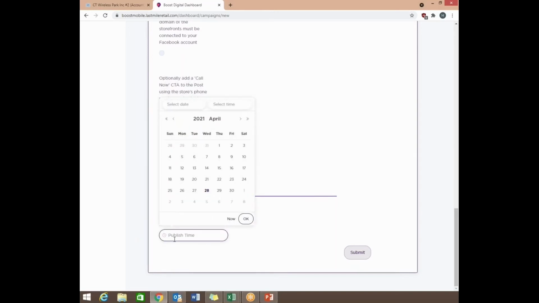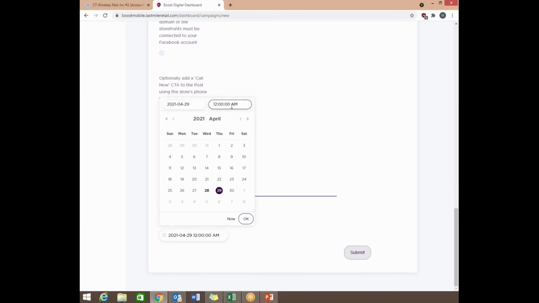So let's say this BYOD post, we want to make it for this Thursday or this Friday for the weekend. So let's put it up for tomorrow. And then at the top here, you want to make sure you select the time that the post is going to be going up on Facebook. It automatically generates it to 12 at night. That's not the best time to do a post, so let's change that. Let's go ahead and do that for 12 in the afternoon. So we put 12 p.m. It's already at 00, so all you simply want to do is hit OK, and there you go.